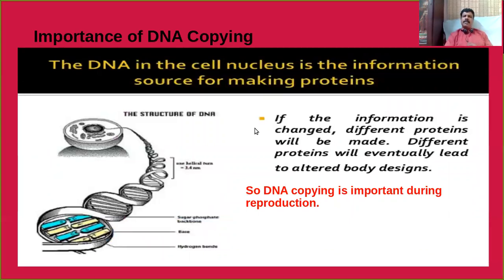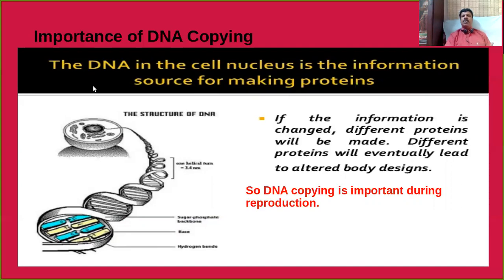So why can we say DNA replication or DNA copying is very, very important? Now we are going to discuss the importance of DNA copying. Dear students, the DNA in the cell nucleus is the information source for making proteins. That means I said in the beginning DNA has genetic information, isn't it? The characters from parents to offspring should be transferred. I mean the characters are transferred from parents to the offspring through the DNA molecule.